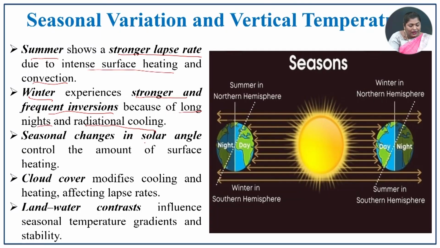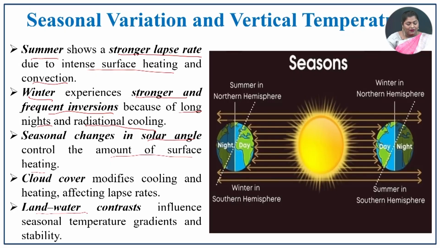The seasonal change in solar angle also affects the vertical temperature, which controls the amount of surface heating, and cloud cover plays a vital role. So, this is one of the major factors which affects the vertical temperature of that particular region. Next one is the land and water contrast. We know from previous lectures that there is a contrast in receiving heat and then emitting back the heat radiation. Because of that contrast there are vertical temperature differences in that particular place.